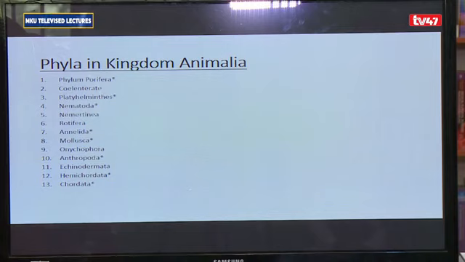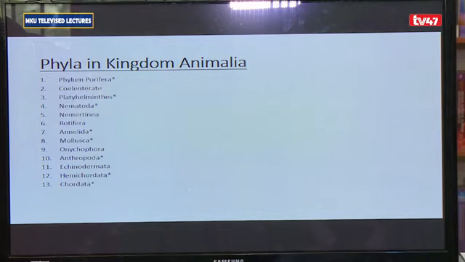The 13 phyla, from the simplest to the complex one, are Porifera, Coelenterata, also referred to as Cnidaria, Platyhelminthes, Nematoda, Nematinia, Rotifera, Annelida, Mollusca, Onychophora, Arthropoda, Echinodermata, Hemichordata, and Chordata.